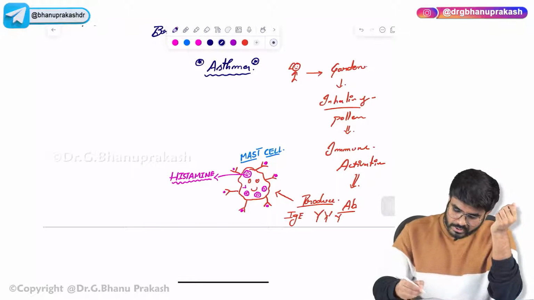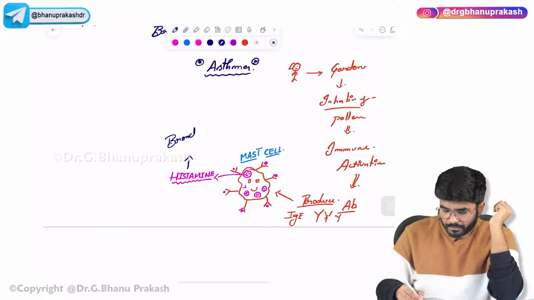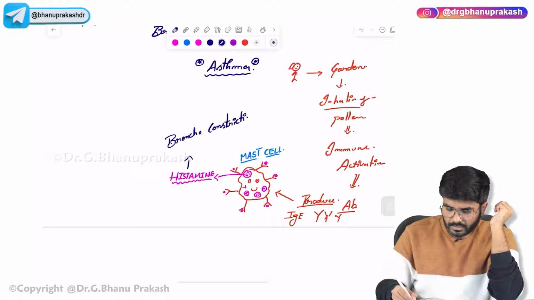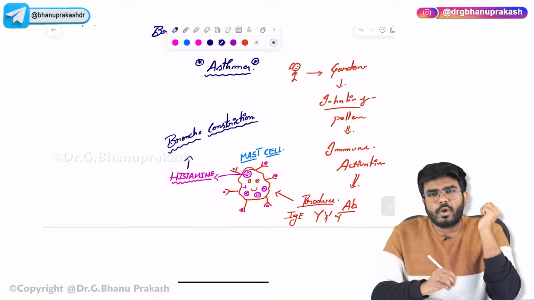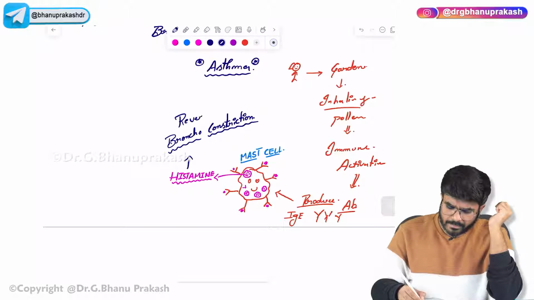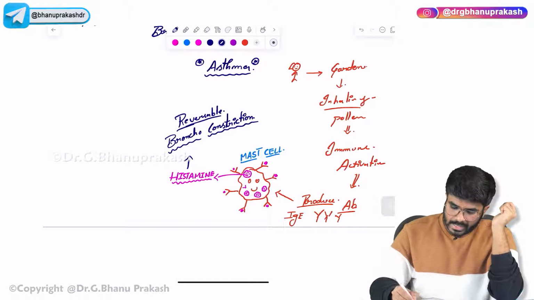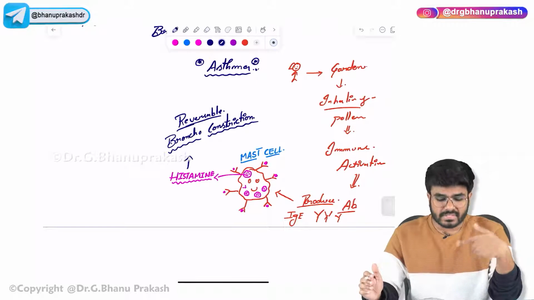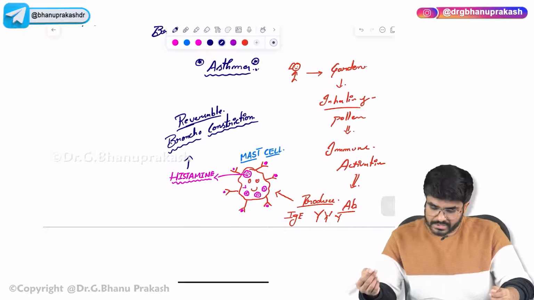Now what is this histamine going to do? The histamine is going to cause bronchoconstriction. Is this bronchoconstriction reversible or irreversible? It is reversible, of course reversible. So what is the main problem in asthma? In asthma there is reversible bronchoconstriction that is happening.